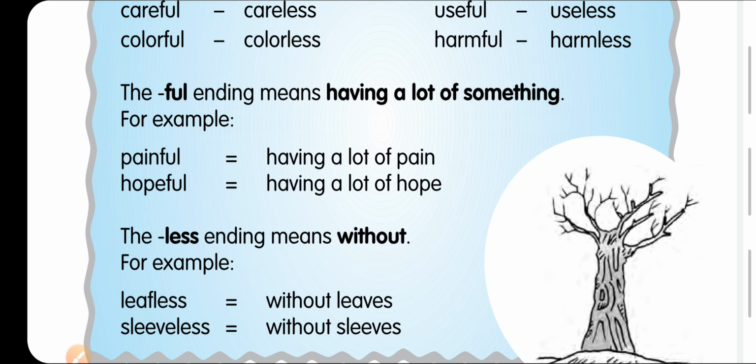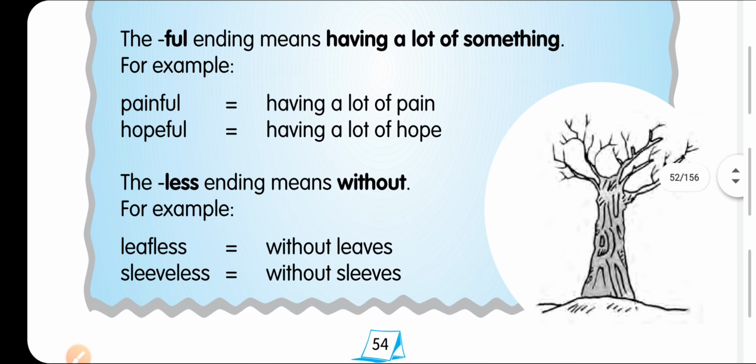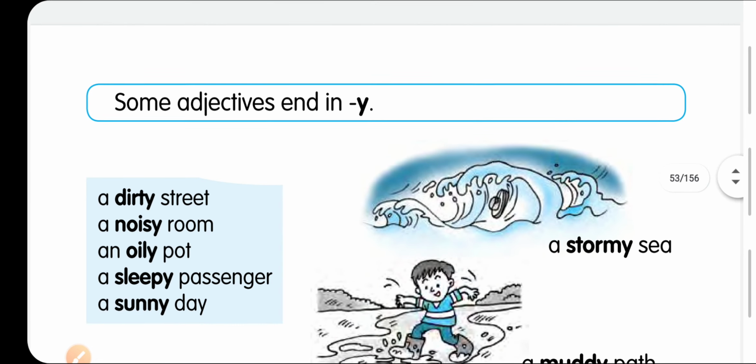If you have a lot of hope for someone, you will say hopeful, having a lot of hope. The suffix less means without, means leafless. Suppose you can see here the tree. The tree has no leaves. So it is leafless. Not at all a single leaf is there in the tree. Sleepless. So this is one type of dress, sleepless.